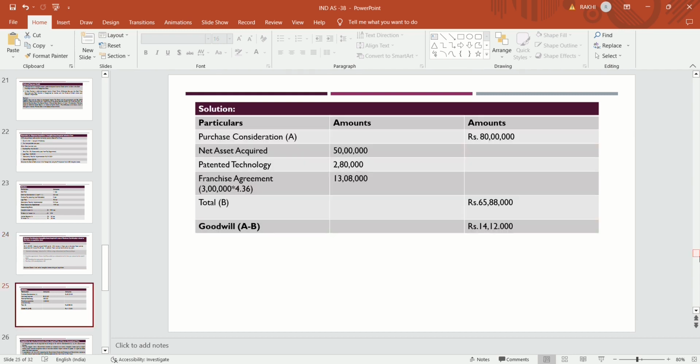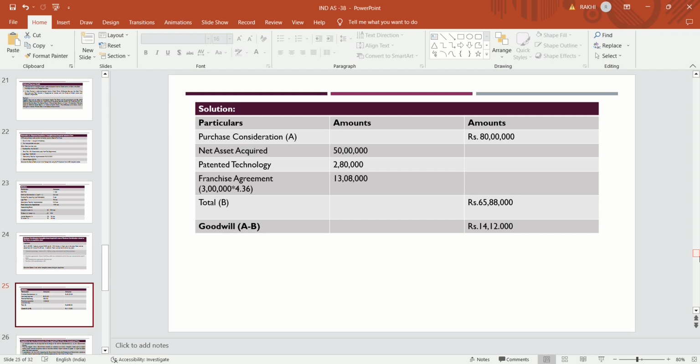So the purchase consideration will be 80 lakhs. Net asset acquired is 50 lakhs. Another intangible asset, that is patent technology, which is already discounted, so we will take 2.80 lakhs. And the franchisee agreement is 3 lakhs per annum for 6 years. It is estimated that the company will receive the future economic benefit from that franchisee agreement, 3 lakhs per annum for a period of 6 years.